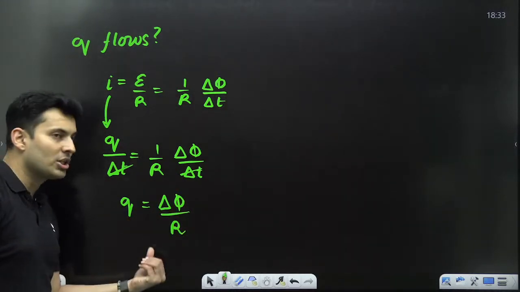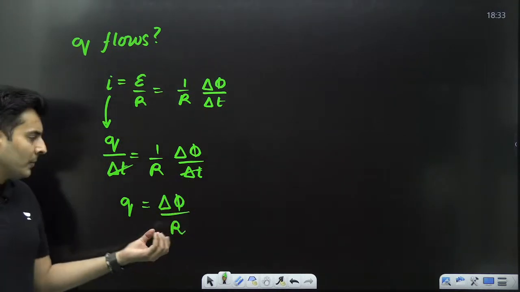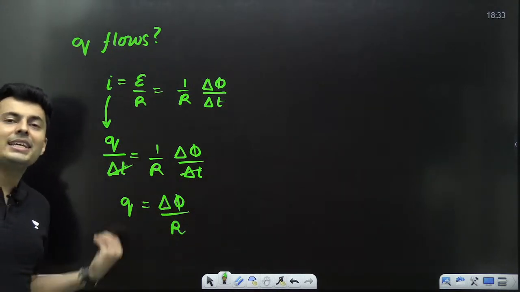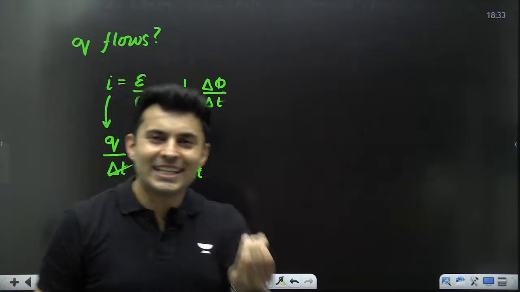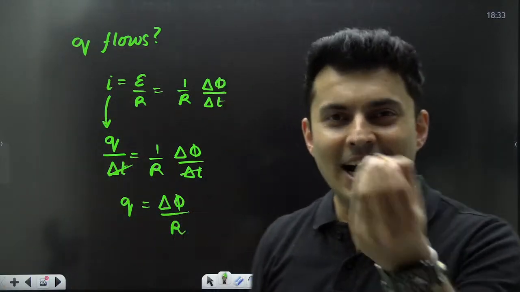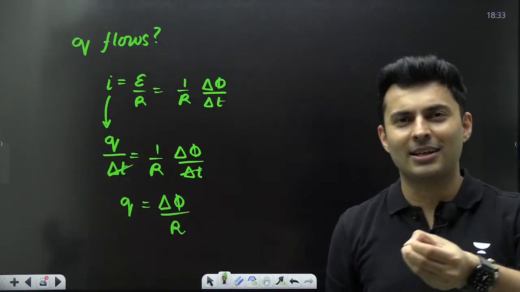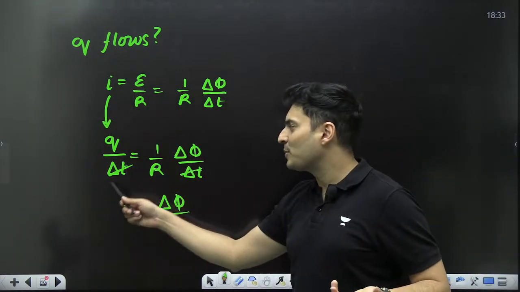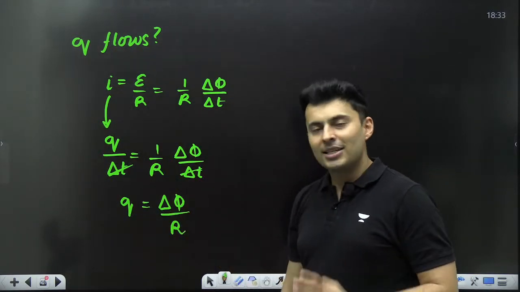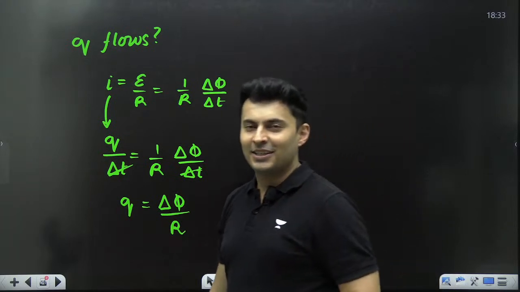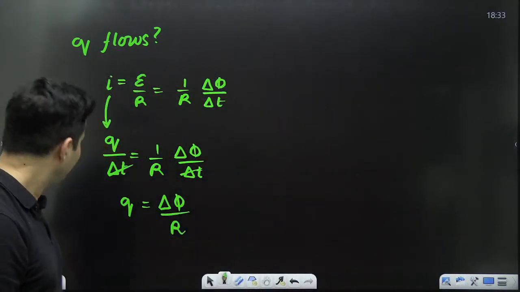So if there is a question where the flux change is known and resistance is known, you can easily find how much charge has flown in the circuit. Because I know current is charge per unit time, time and time just get cancelled. So that is also a possibility.